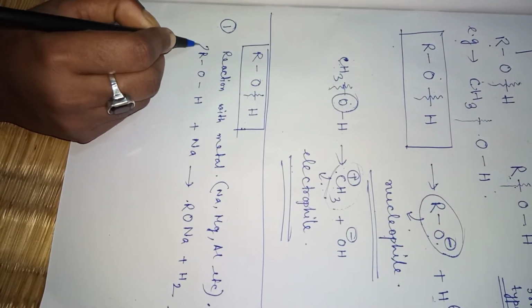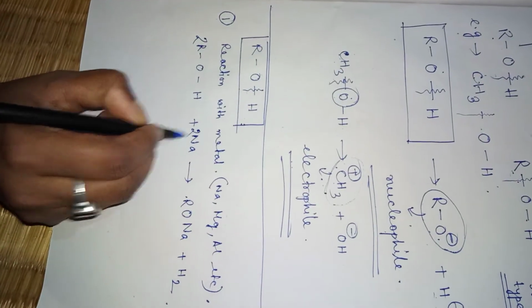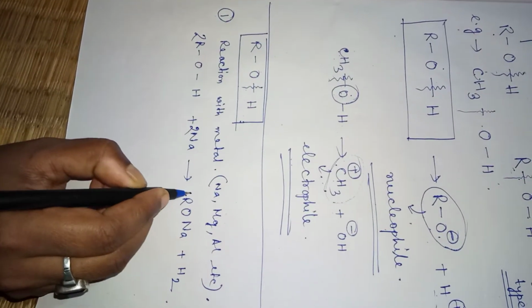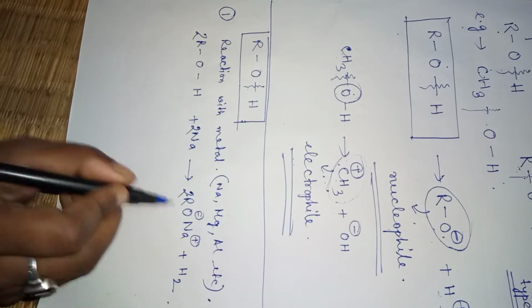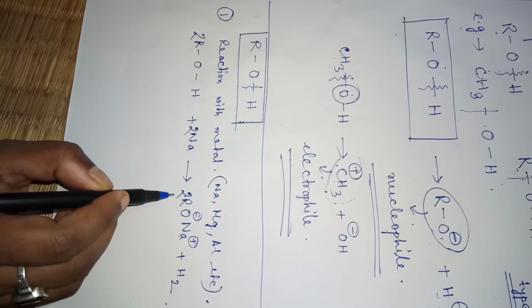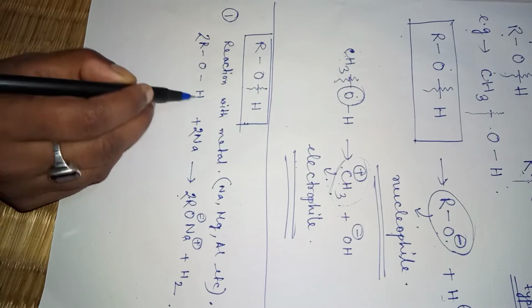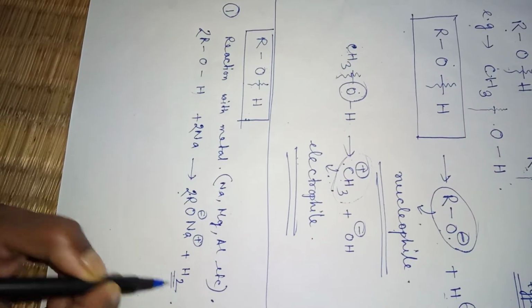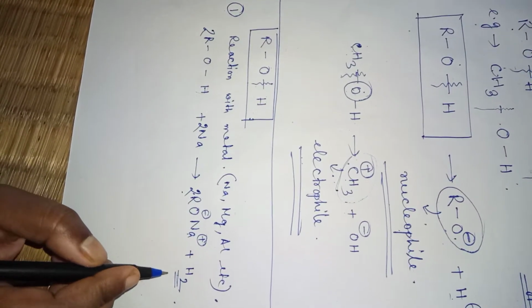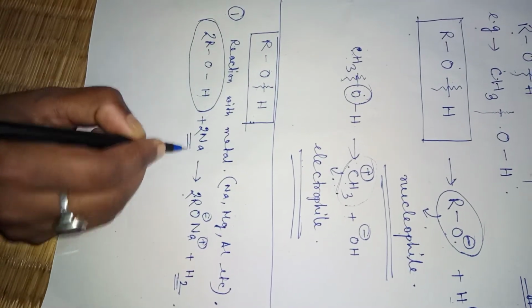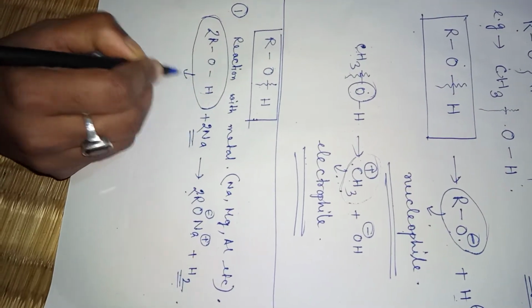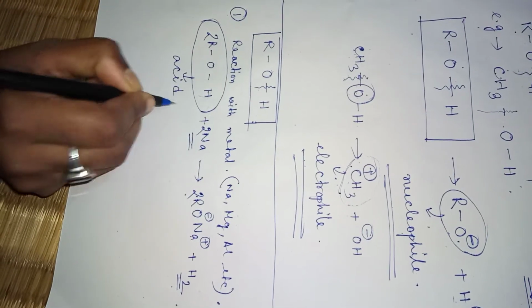If we take 2 here and 2 here, then it will be 2RO minus Na plus, which is called a sodium alkoxide, and we get 2 hydrogen, isn't it? So can you tell me, the compound which reacts with an active metal to give hydrogen is called an acid, we know.